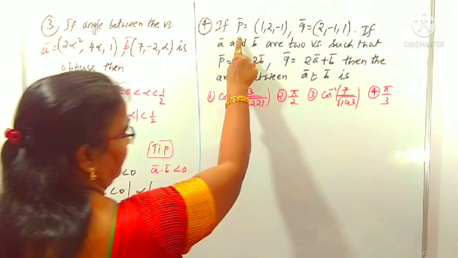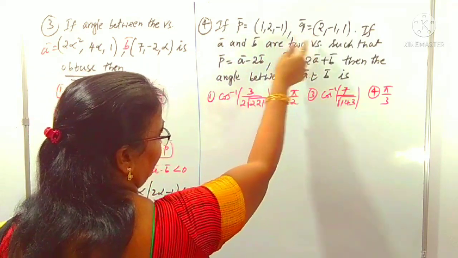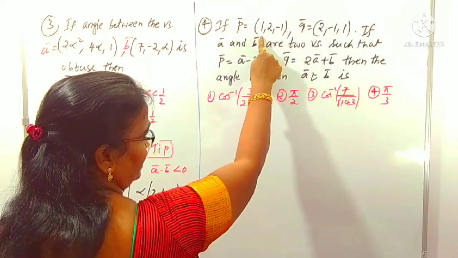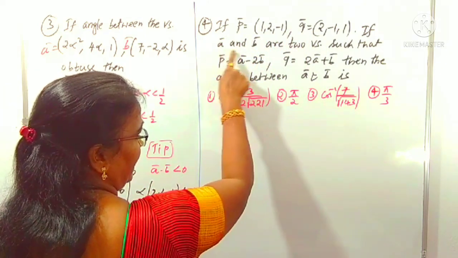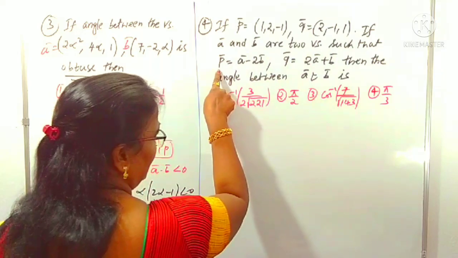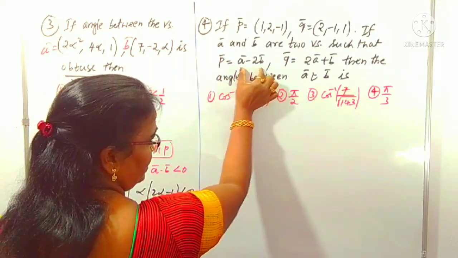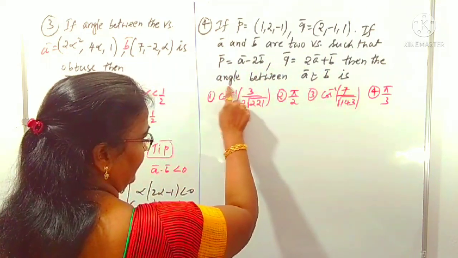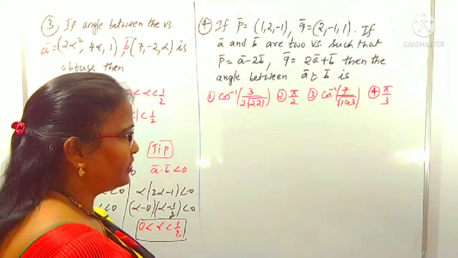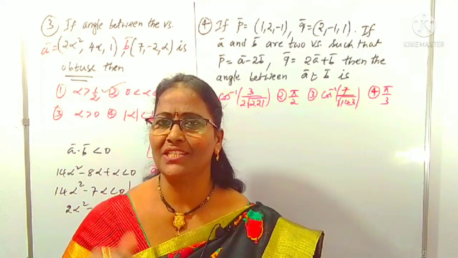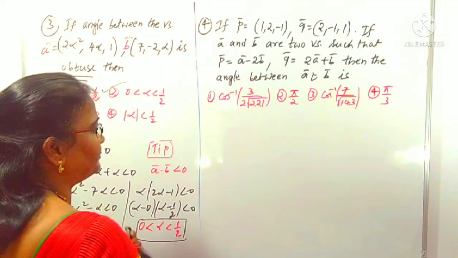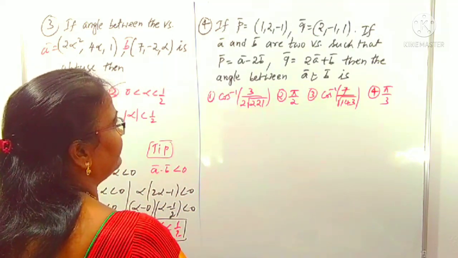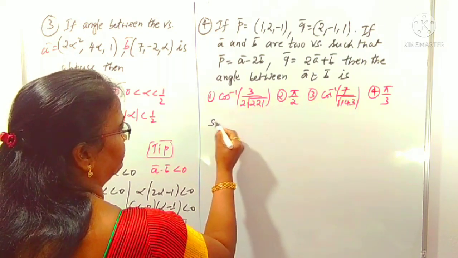It is given that P is one vector and Q is another vector, like i, j, k; instead of i, j, k I have taken them as ordered triples, as I already said to you. P and Q are two vectors. If A and B are two vectors such that P and Q are combinations of A and B like this, then the angle between A and B is asked. To find the angle between A and B, first we have to find what the vectors A and B are. To find them, what is given is the combinations in P and Q.